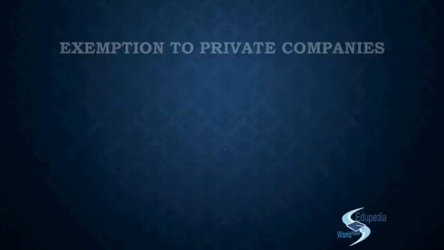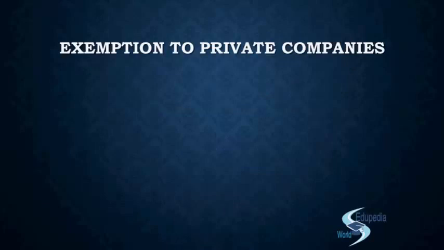So what have we discussed in the previous class in the exemption to the private companies, right? We have discussed section 2 subsection 7, section 2 clause 76. So do you remember what section 2 clause 76 dealt with? Yes. Section 2 clause 76 basically refers to the definition of your related party transaction, right? You could link it to section 188, that is the section that deals with the procedures for the related party transactions, and the definition for your related party transaction is covered in section 2 clause 76, right? So we have covered the entire definition that day in the previous lecture.